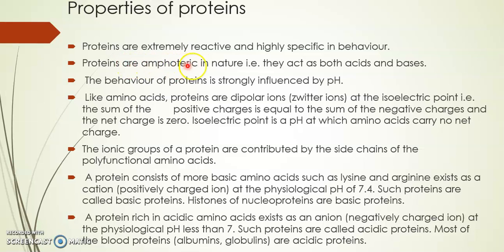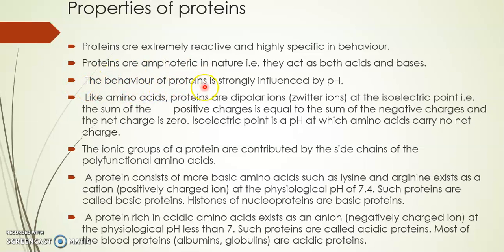Proteins are amphoteric in nature. Amphoteric means they act both as acids as well as bases, because they contain the acidic group, that is the carboxyl group COOH, and the basic amino group NH2 group. As we already studied the structure of amino acids, in which there is an acidic group as well as a basic group. So proteins are amphoteric in nature. They behave as acids as well as bases.